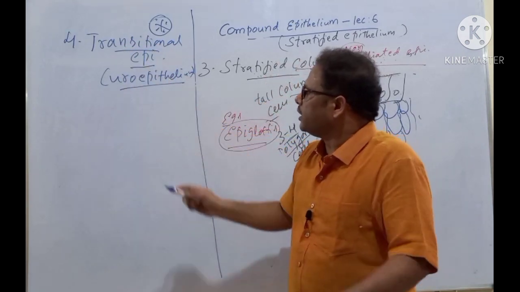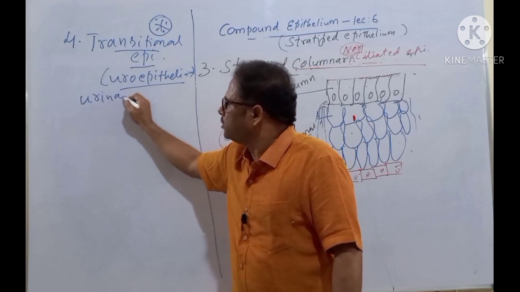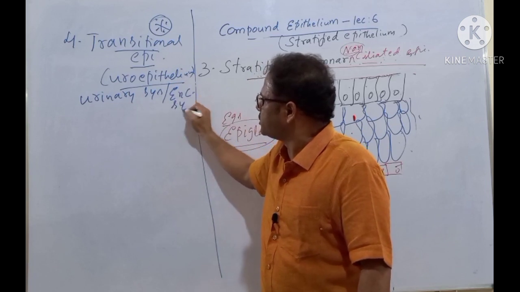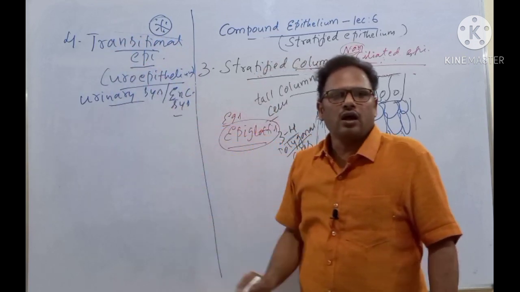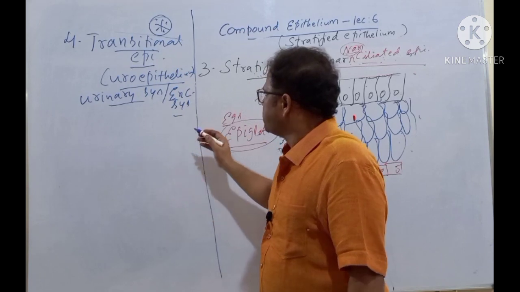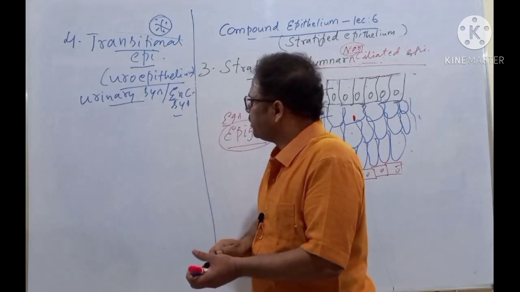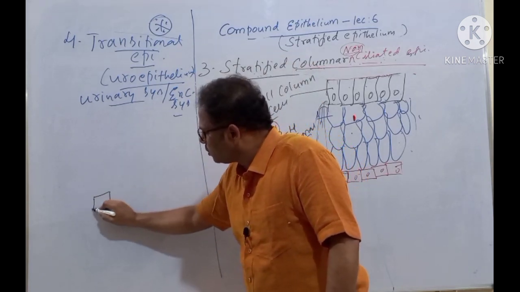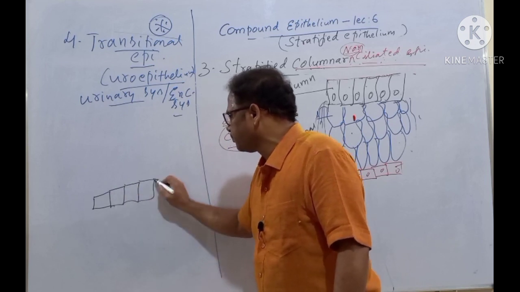Why uroepithelium? Because it is an epithelial tissue specialized for the urinary system, also called the excretory system. The excretory or urinary system has this special type of epithelial tissue called transitional epithelium, students. Clear? Now, what is the structure of this one? A brief explanation. Here also, the bottommost layer has cube-like cells. There is no difference.